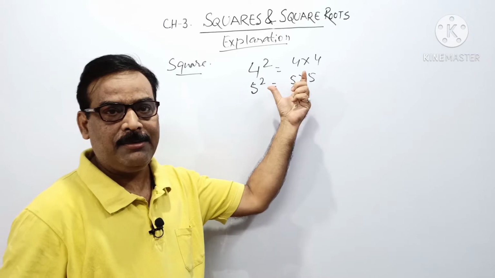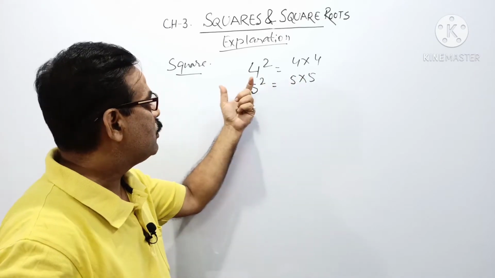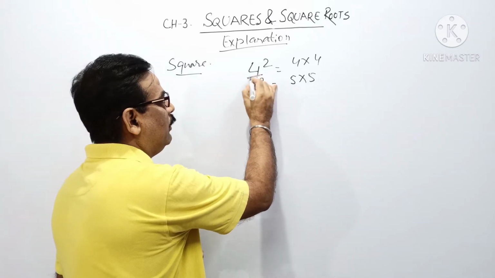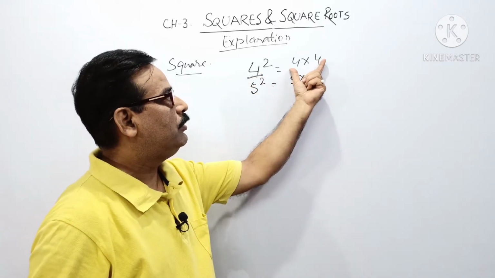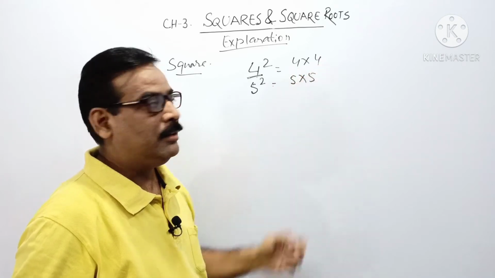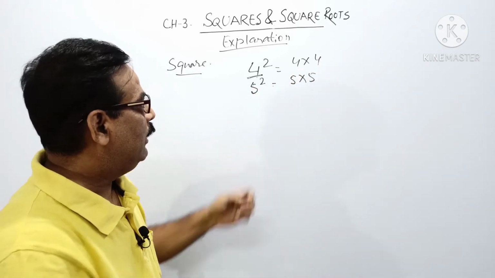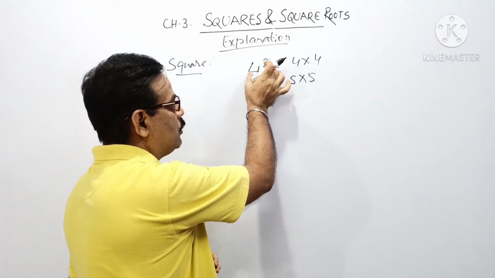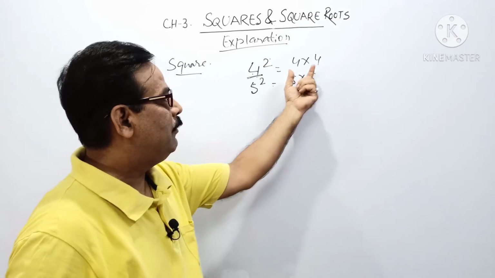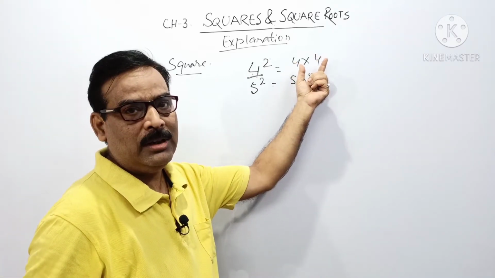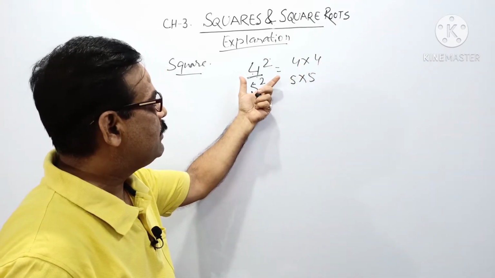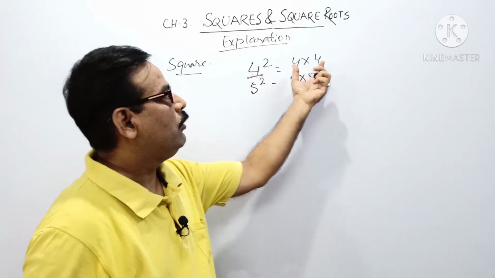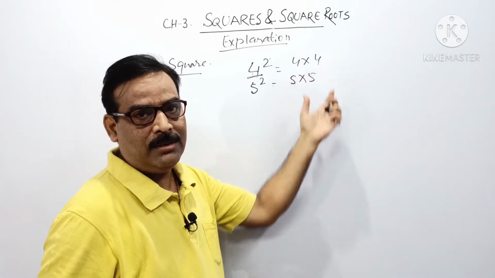So what we see from here is that the square is any number which is the product of the number itself. Suppose here is 4 with power 2. So the square of 4 is 4 into 4. So from the definition you can easily understand that the square of a number is the product of the number itself.